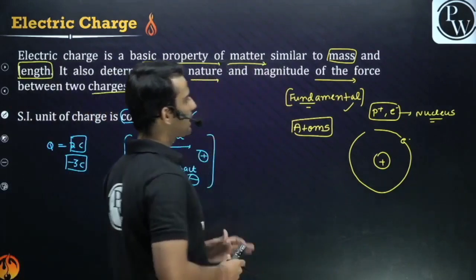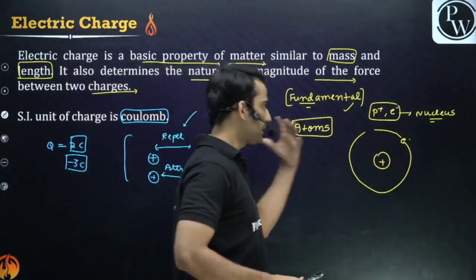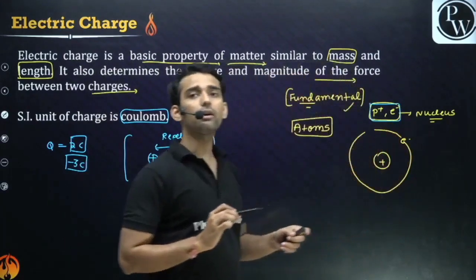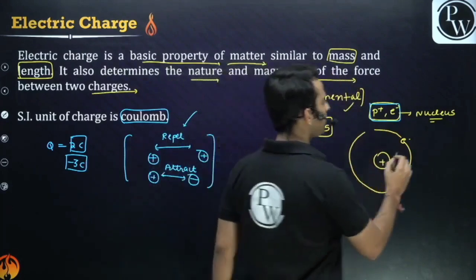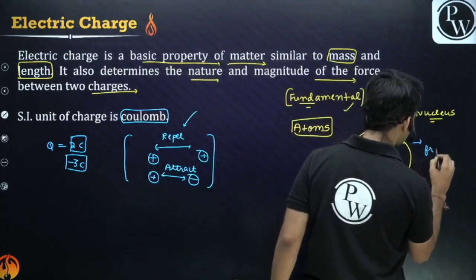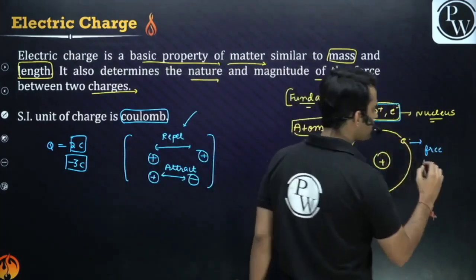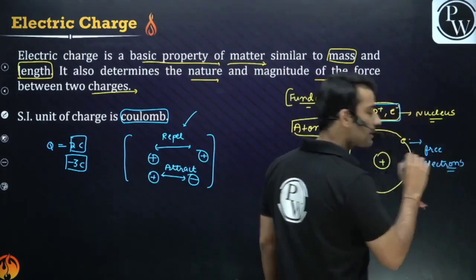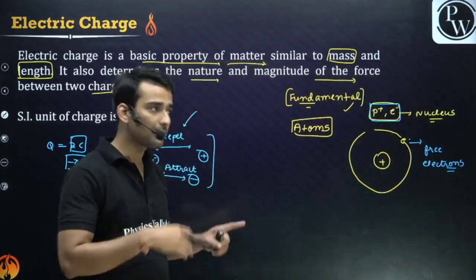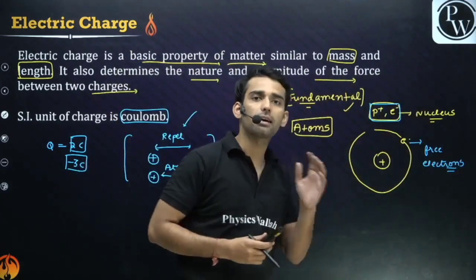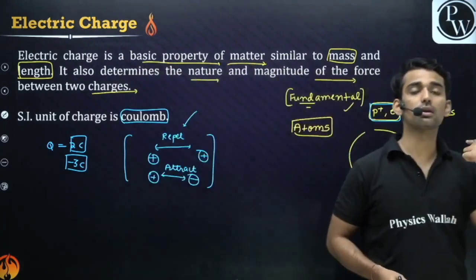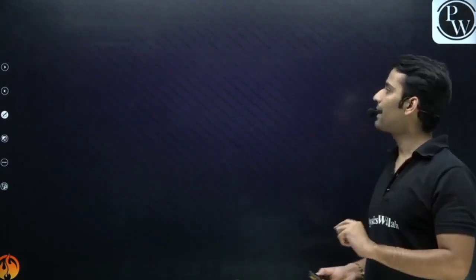Now guys, you know that in any material, especially in conductors, not all electrons are bound to the atom. We have certain free electrons. Free means that they are not bound to the nucleus. Now guys, what will happen? These electrons will make the current in the circuit. When these electrons flow, we have a current in the circuit. So basically the flow of charge is the cause of electric current in any circuit.